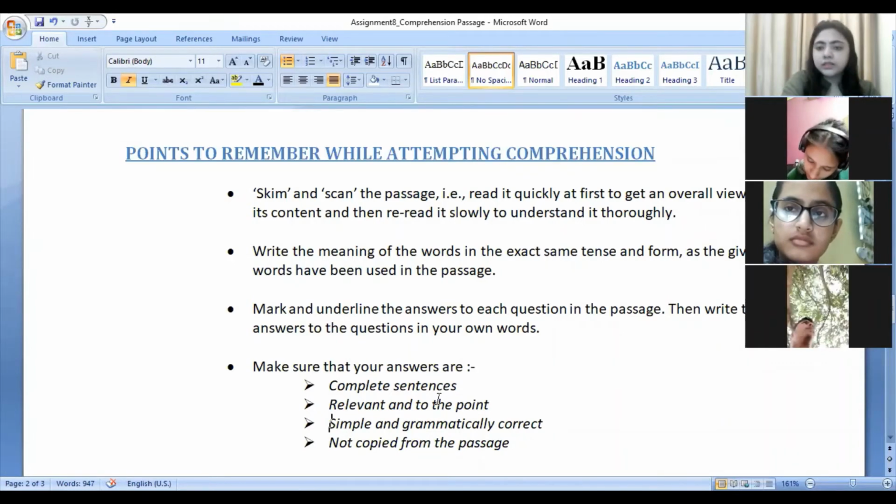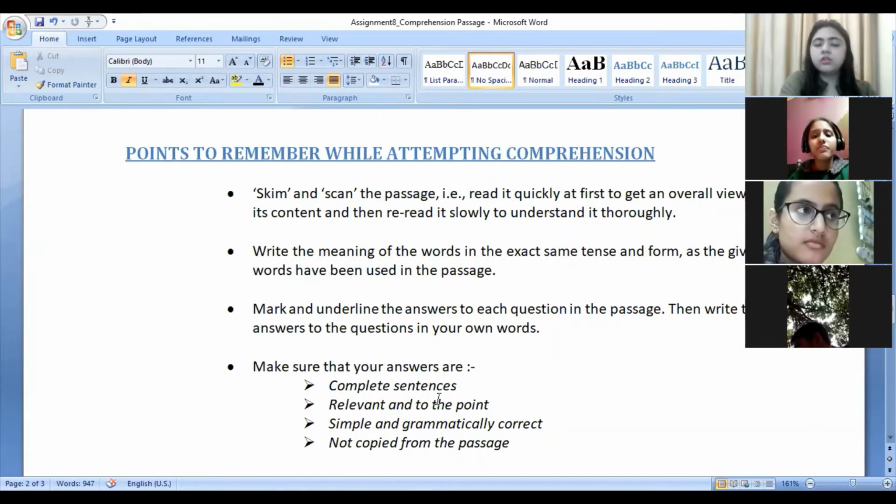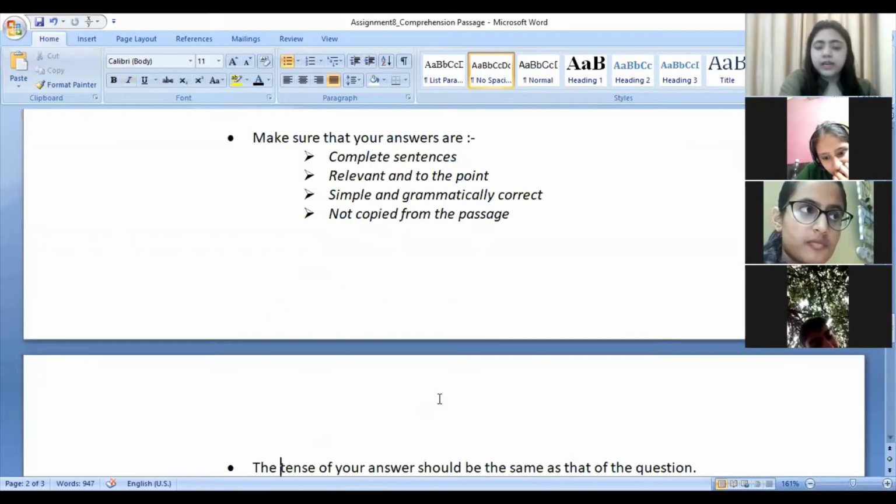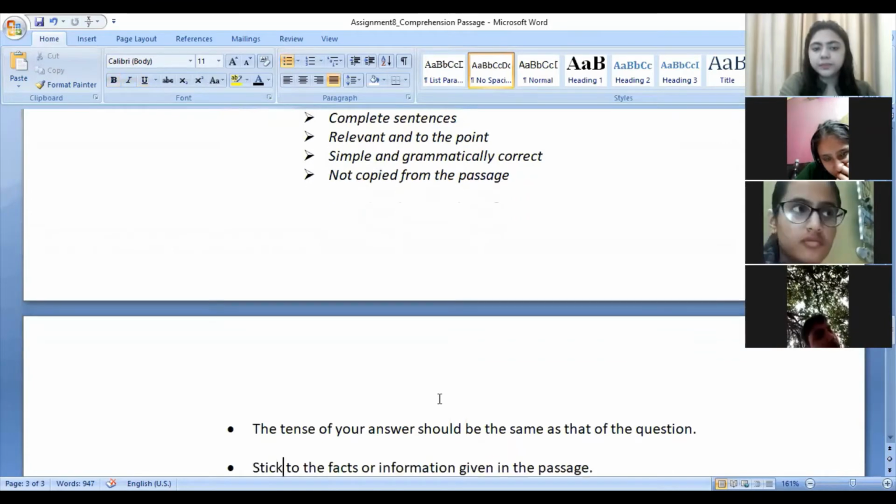What are simple answers? The answers which have short sentences, okay, which are not joined with a lot of conjunctions and a lot of relative pronouns. So don't do that, right? You should not use a lot of clauses, relative clauses, defining clauses, non-defining clauses. Don't do that. Just try to write small, short, crisp sentences, and the answer should be to the point. And of course, it should be grammatically correct. You should not copy it from the passage.